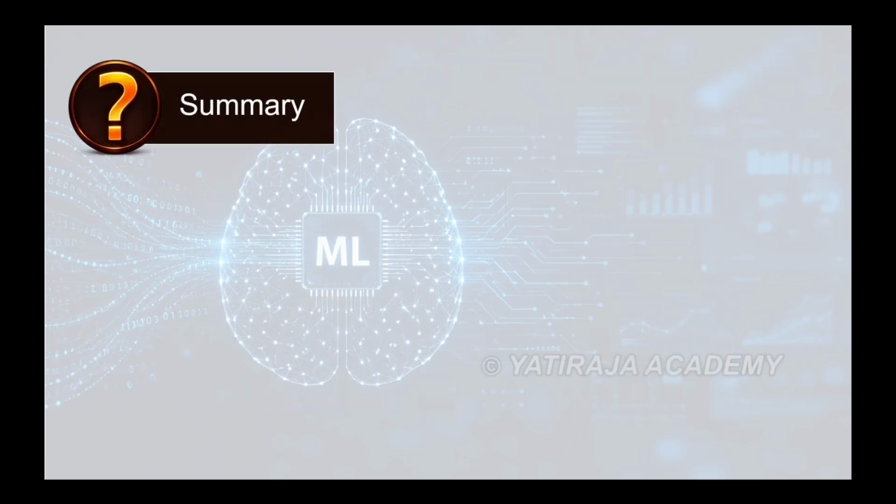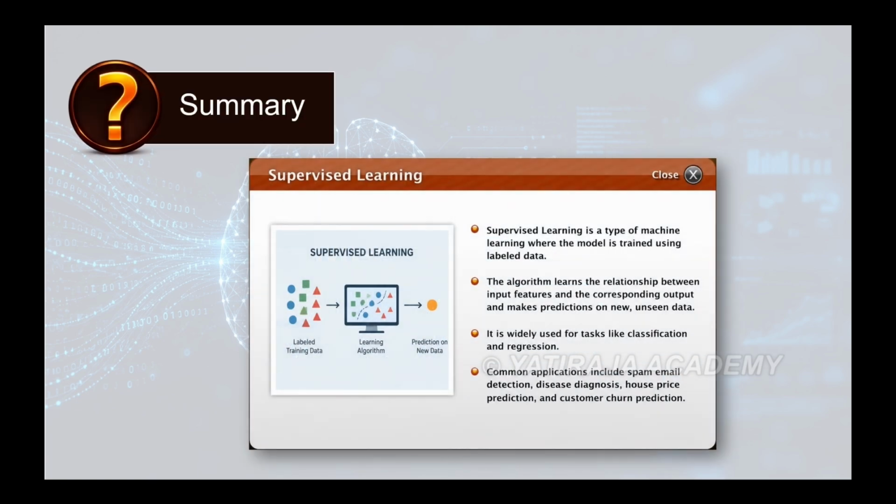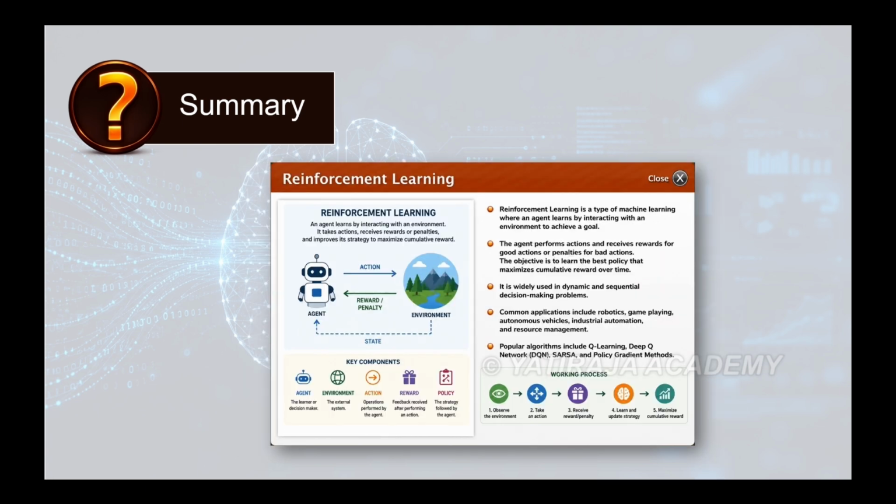To summarize, supervised learning maps label data for classification and regression tasks. Unsupervised learning finds hidden structures via clustering and association. And reinforcement learning uses an interactive reward loop to train autonomous decision-making agents.